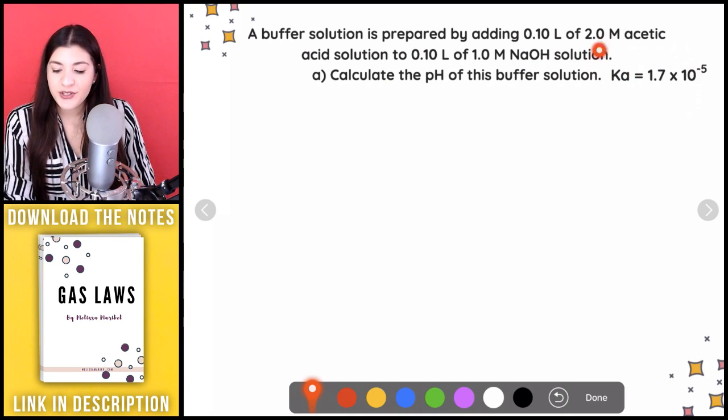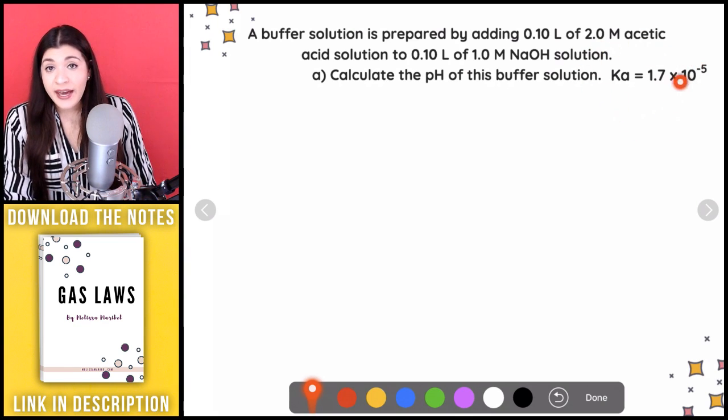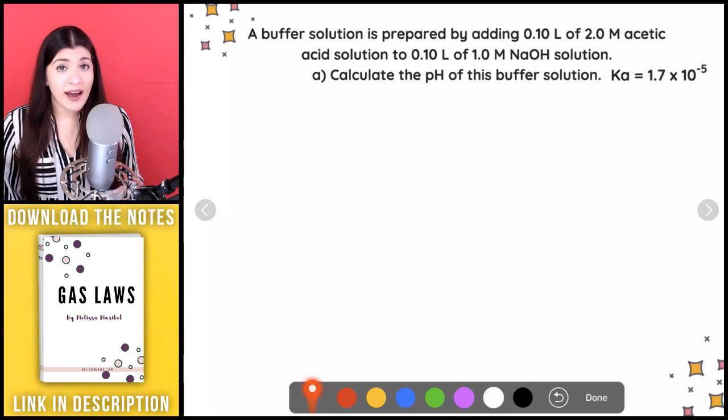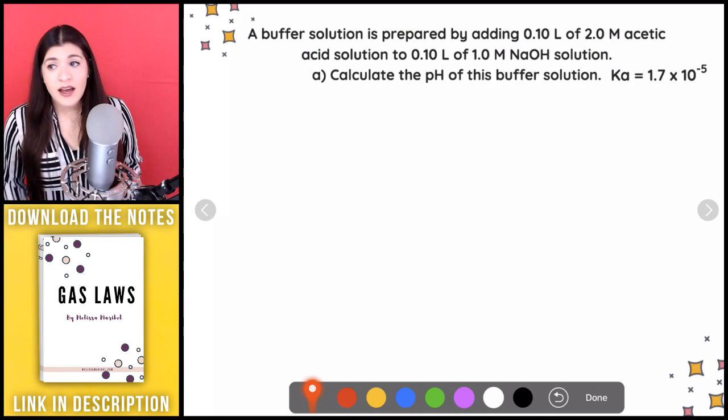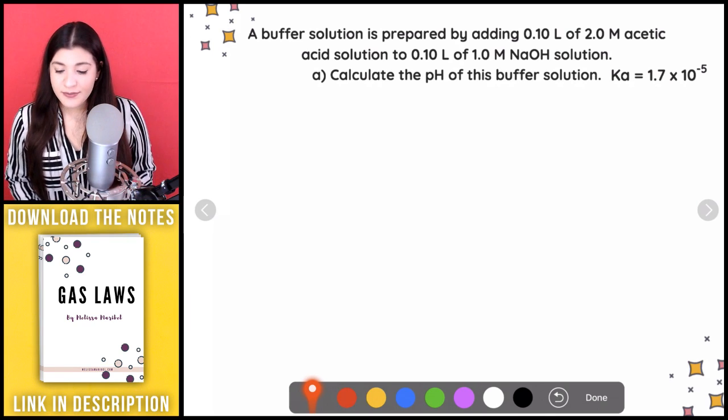And of course, they're going to give us our Ka. So the fact that they give us our Ka tells us, well, yes, it has to be a weak acid, right? Because acetic acid, if you guys aren't sure, is a weak acid.